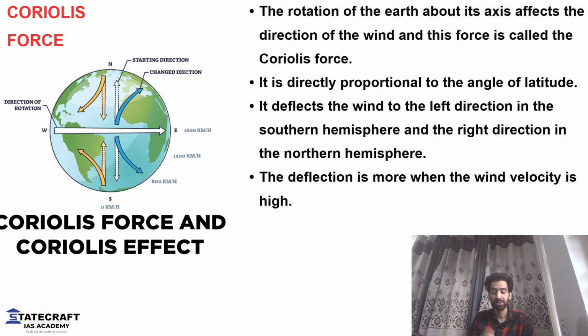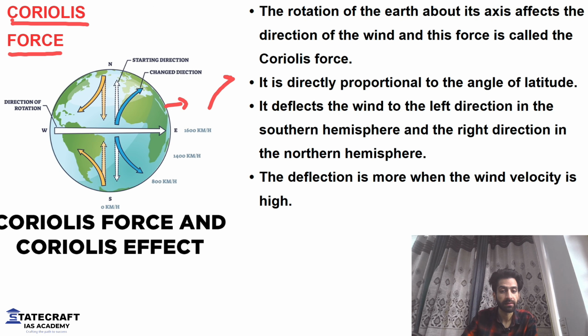Let's go to second. Second force that impacts the movement of wind is Coriolis force. Coriolis force is a force that is caused due to the rotation of Earth. Due to rotation of Earth, we have a force that is generated called Coriolis force. And what it does is, whenever anything is moving in the northern hemisphere, in this sphere, that's northern hemisphere, it will be deflected towards right. Let's say anything was supposed to travel like this, but due to Coriolis force, it will be deflected towards right.